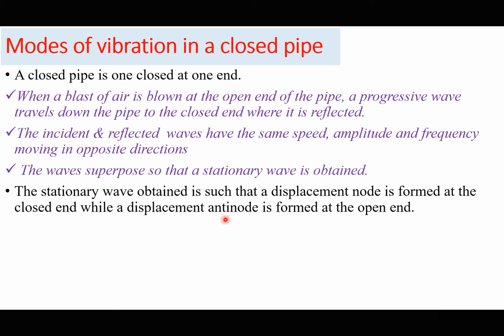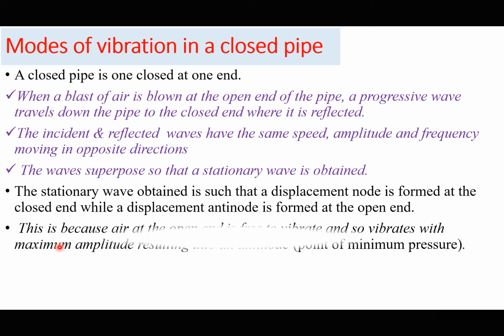Why? Because at the open end, there's less pressure, so the air molecules can easily vibrate with maximum amplitude. Yet at the closed end, there is more pressure because the air is forced into a small point, or a single point. Therefore, there is no free space for the air molecules to vibrate easily. Therefore, we always expect a node at the closed end of a closed pipe.